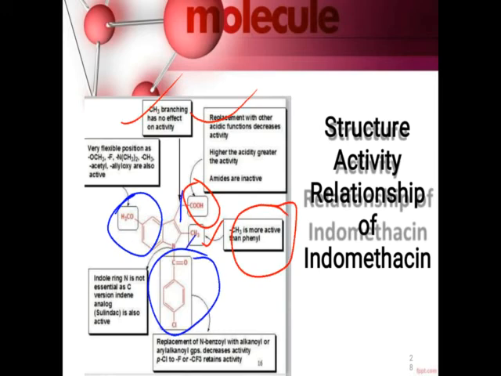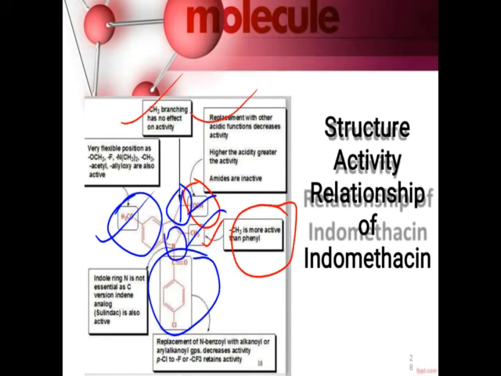Okay, so this CH3 is more active than the phenyl ring. Then the more the acidity increases, the more active it is. If there is another acidic group, the activity will decrease. If an amide is attached there, the activity will decrease or the drug becomes inactive. Here the CH2 can be branched or unbranched; it will not affect the activity. Then this OCH3 is a flexible group. In this flexible position, it can be present in the form of a methyl group or amine group or halogen or acetyl group. It does not alter the activity, so the drug becomes active.